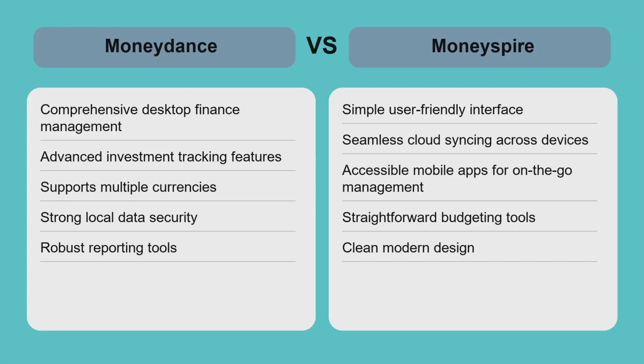Moneydance excels in detailed financial management with powerful desktop tools, perfect for users managing investments or multiple currencies who value local data control. In contrast, Moneyspire focuses on simplicity and mobility, offering cloud syncing and mobile apps for users who need flexible access across devices. If you prefer advanced reports and local security, Moneydance is the better fit. For those prioritizing ease of use and managing finances from a phone or tablet, Moneyspire stands out.